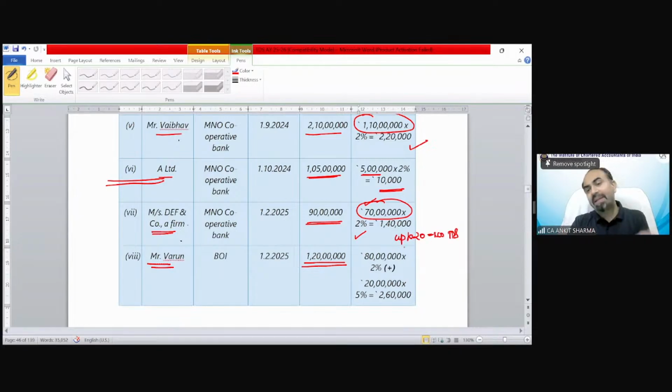Then from 20 lakh till 1 crore, so we can say balance 80 lakh, the rate would be 2%. And exceeding 1 crore, the balance value is going to be deducted TDS at the rate of 5%. Up to 20, no TDS. From 20 till 1 crore, rate would be 2%. Exceeding 1 crore, the value is going to be deducted TDS at the rate of 5%.